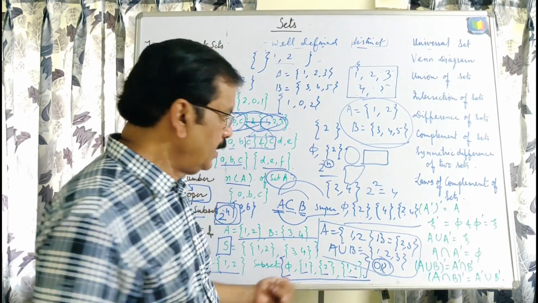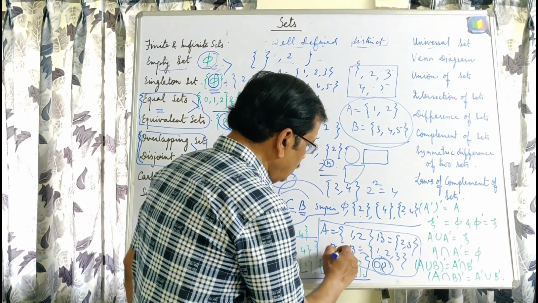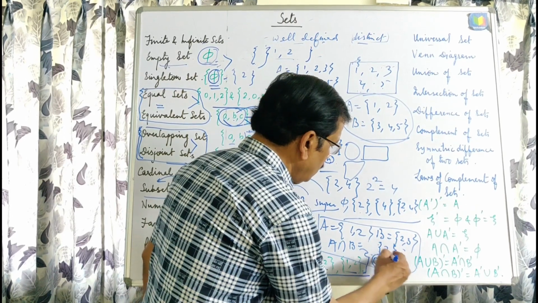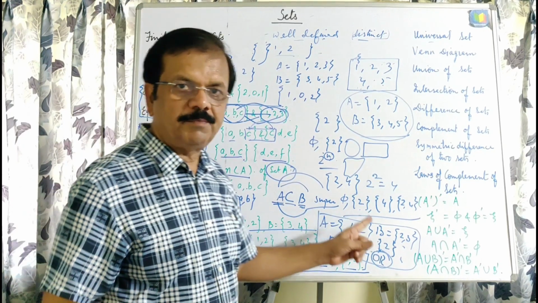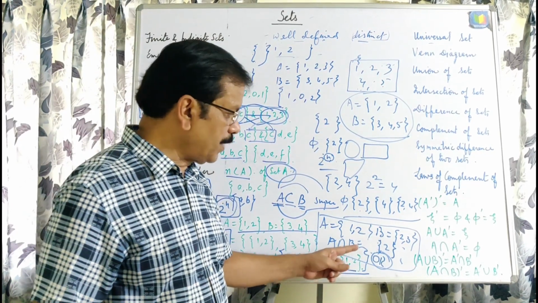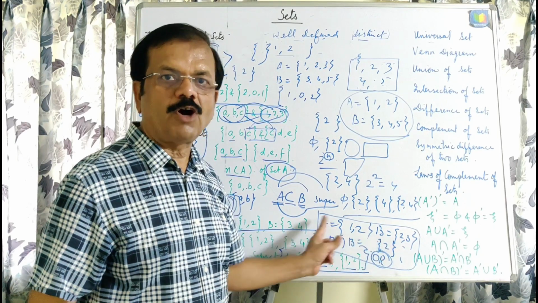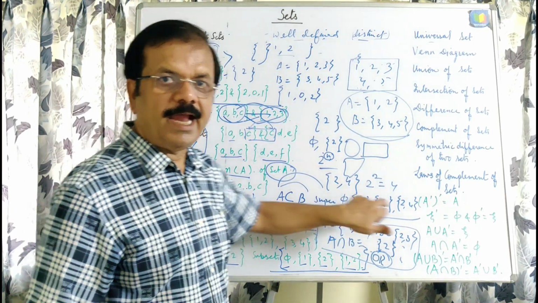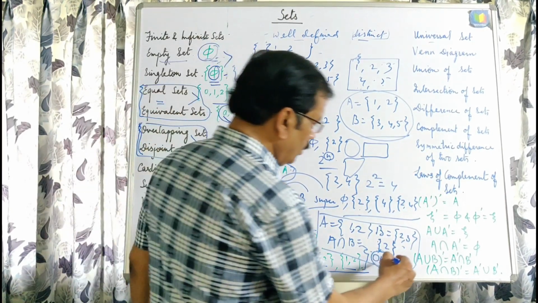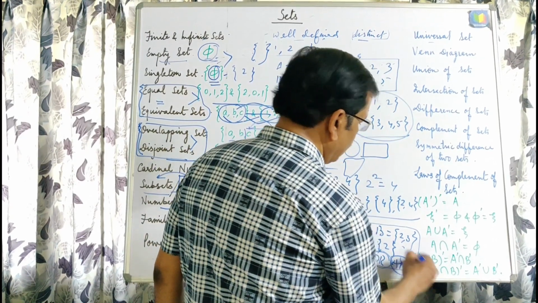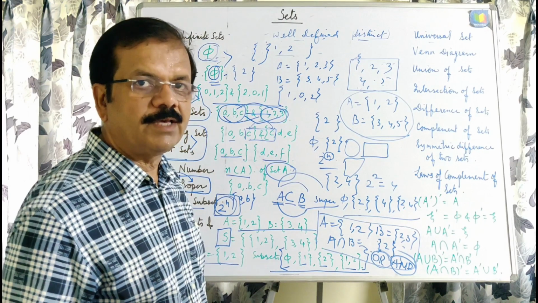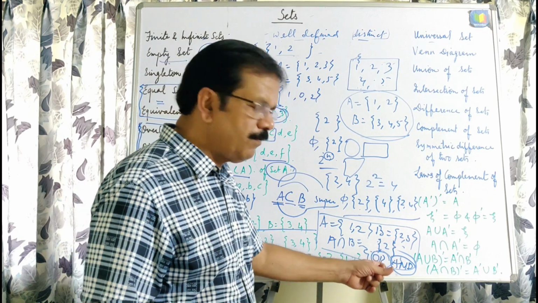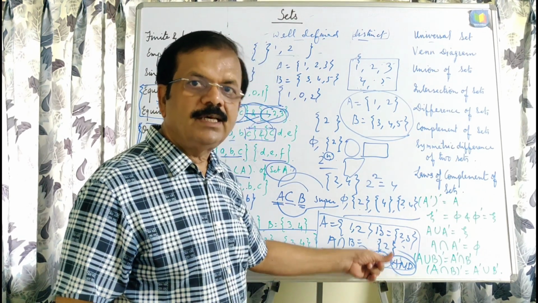But in intersection, the element which is common, here only 2 will be there. A intersection B is the set which comprises all the elements which are common to both, meaning this element 2 belongs to A and B. That is, the word and belongs to the intersection of two sets. This is the difference. Wherever you are given a definition of union in set builder form, if or is given, it means you have to write A union B.